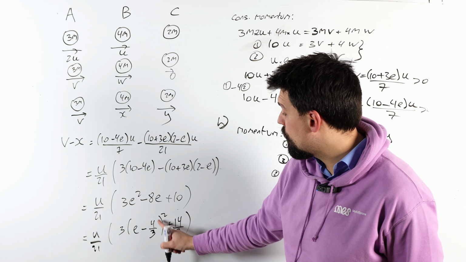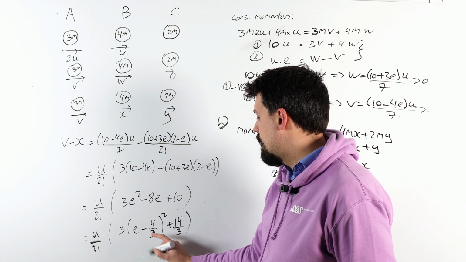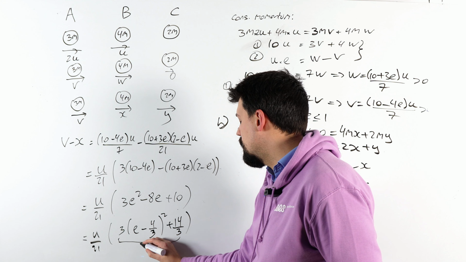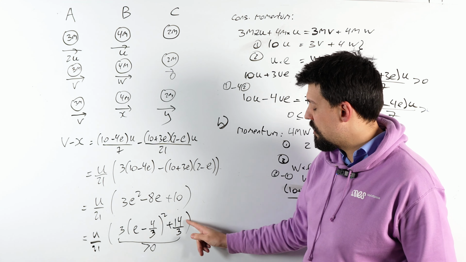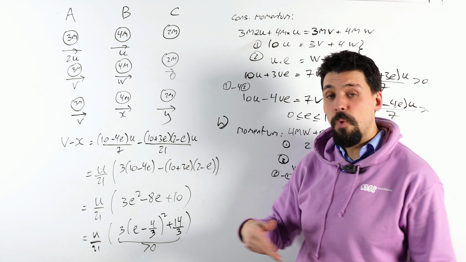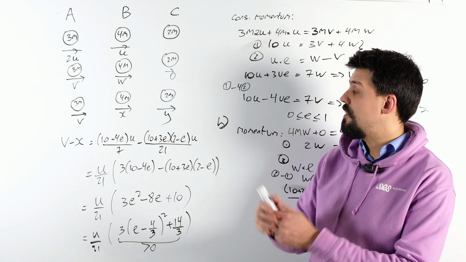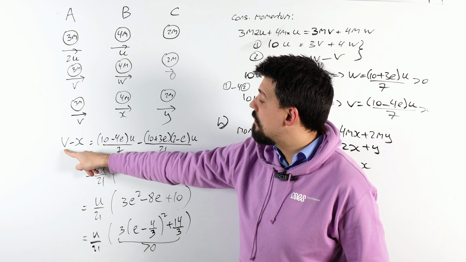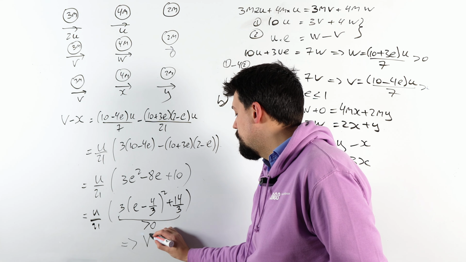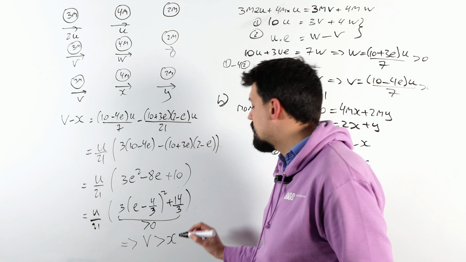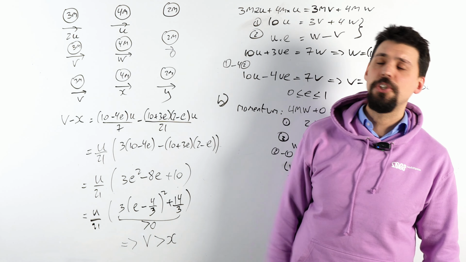The important thing there, of course, is that this whole thing here is absolutely positive. All right, 14 over 3 is bigger than 0. Something squared is positive. We're adding them together. So all of this is always positive. That means that v is bigger than x. Therefore, they will collide. Bosh!